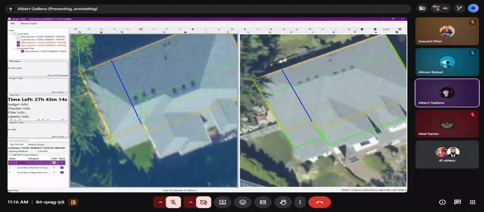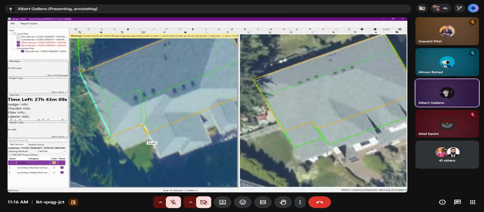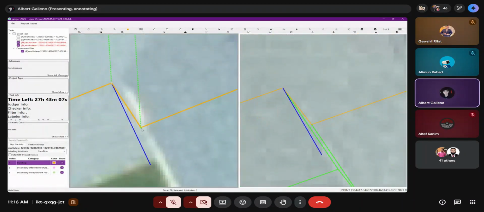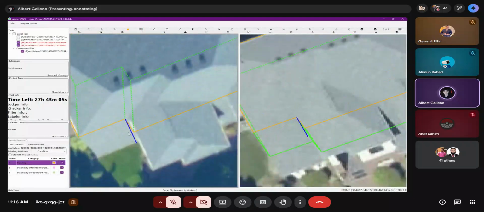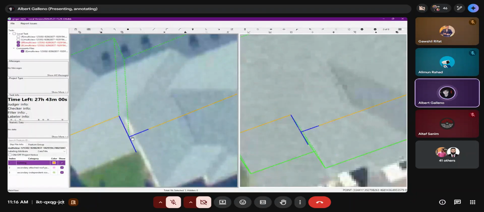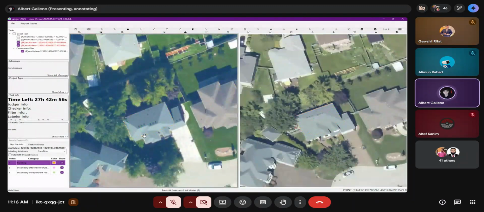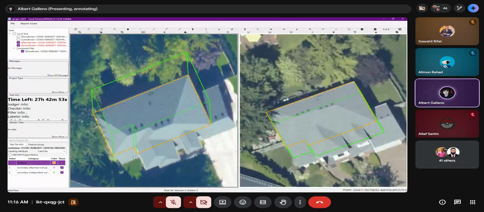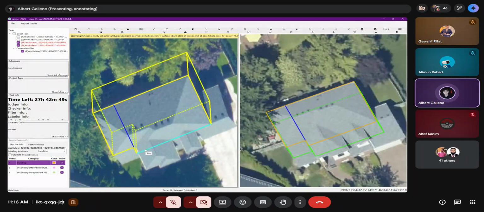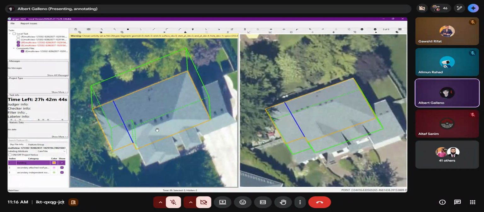I think this one is kind of offset. Let me see. Yeah, see. And I will add another assist line right here, just to make sure that this line will be equal to all corners. Now, I will add a line right here. And I think I don't need to add an additional line right here.